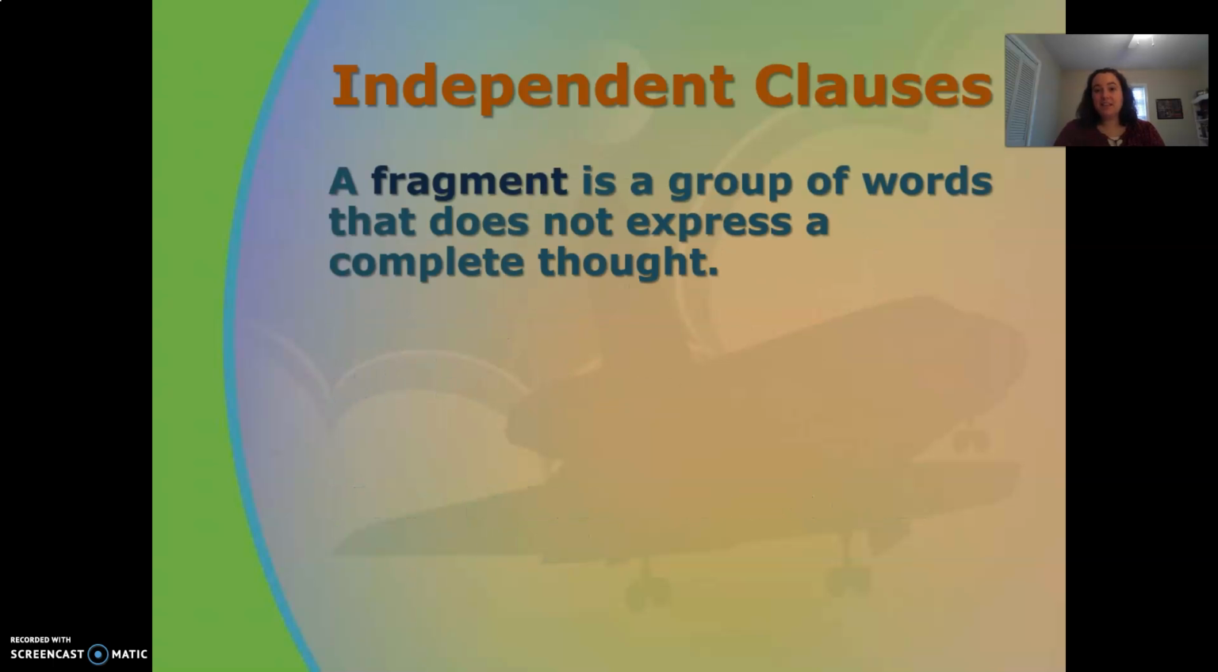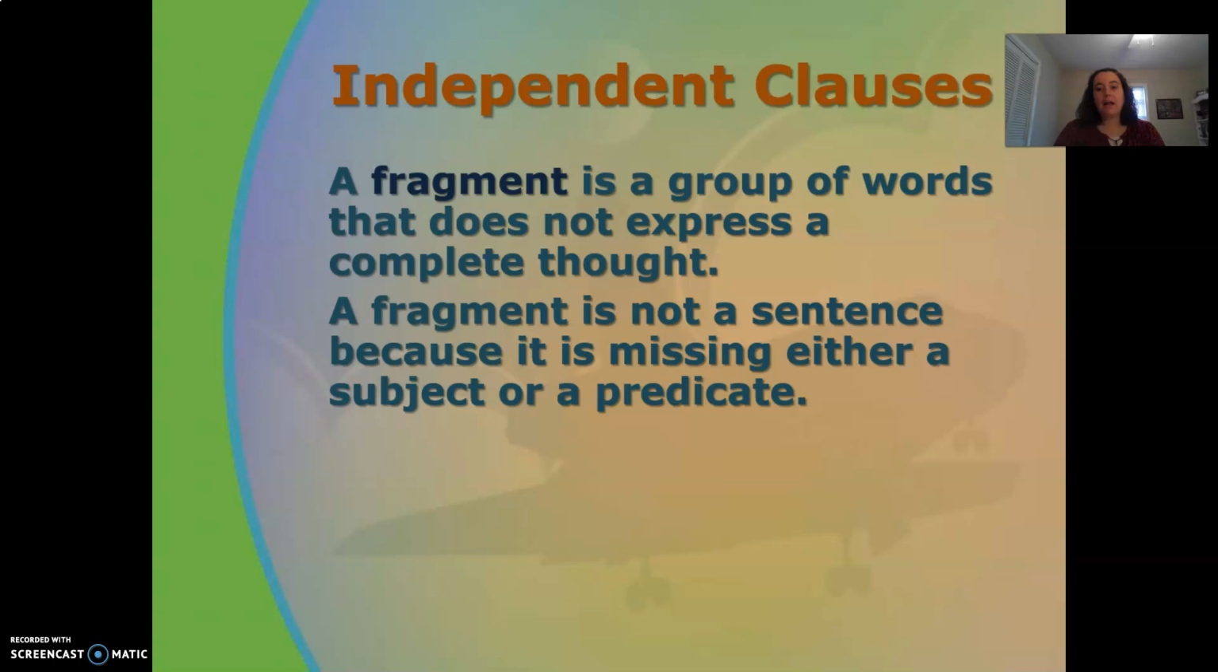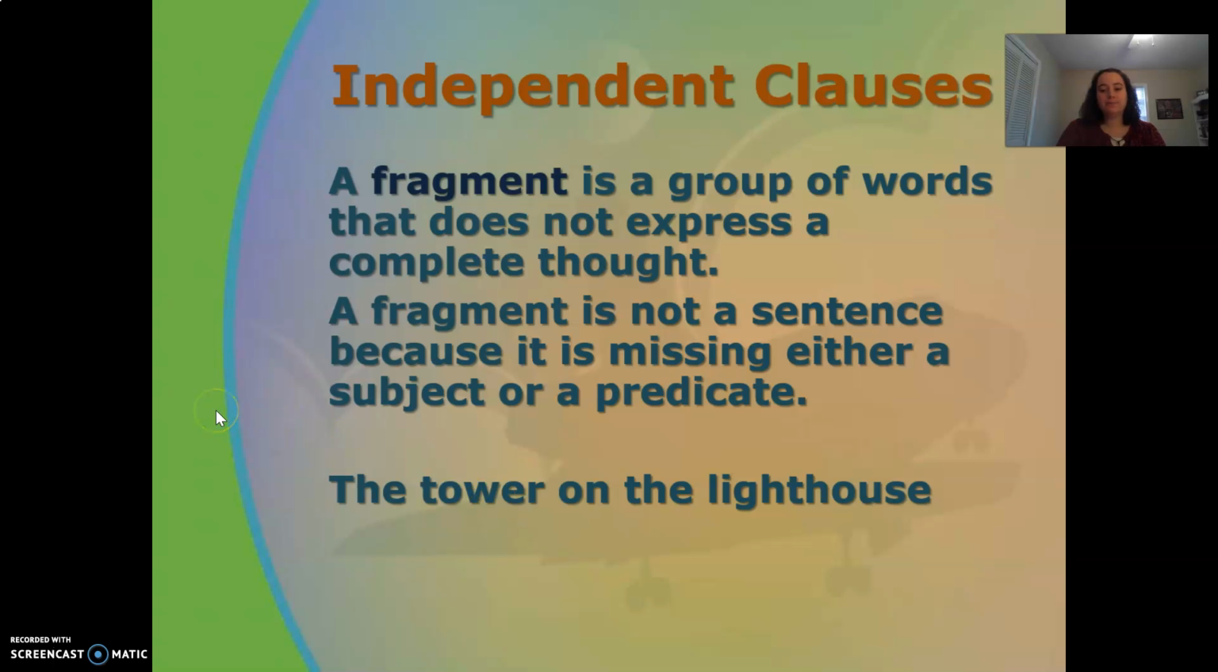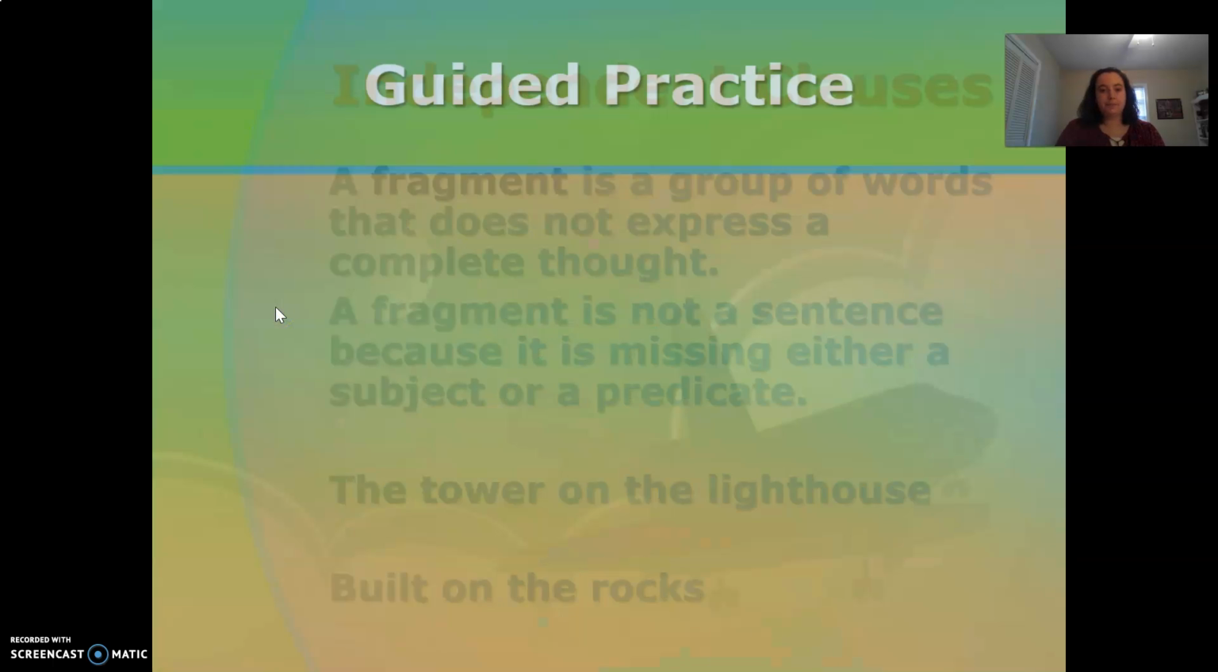A fragment is the opposite. It is a group of words that does not express a complete thought. A fragment is not a sentence because it's missing either the subject or the predicate. So like this part right here, the tower on the lighthouse. Tower is a noun, it would be the subject, but we don't have the predicate telling us what is happening with the tower. Built on the rocks. Built is a verb, but we don't have what was built. It's missing the subject. We have the predicate here. If we put these together, they would make a complete thought and it would be an independent clause. But when they're not together, they are a fragment.